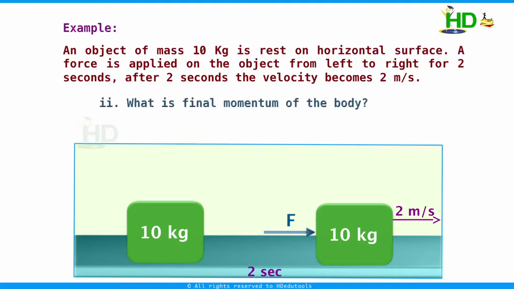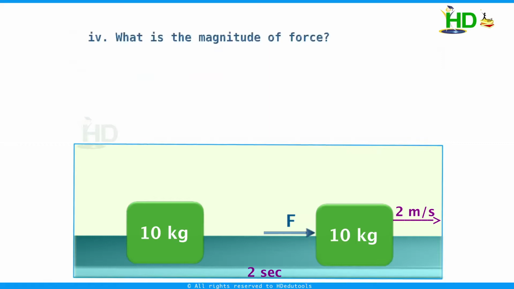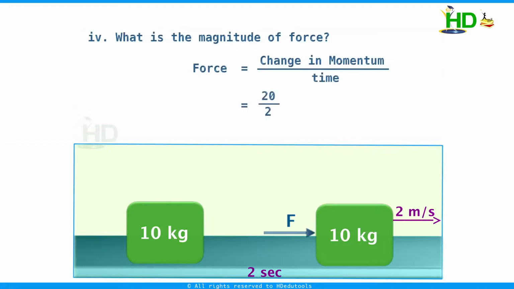What is the final momentum? The final velocity is 2 meters per second. Therefore final momentum is 10 into 2, that is 20 kg meter per second. What is the change in momentum? Change in momentum is nothing but final momentum minus initial momentum. This is equal to 20 minus 0. This is 20 kg meter per second. Now what is the magnitude of force applied? Force applied is nothing but change in momentum by time. Here change in momentum is 20. Time is 2 seconds. This is equal to 10 kg meter per second square, or this is 10 Newton.